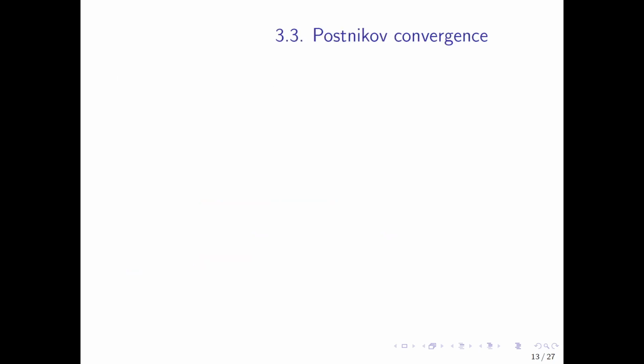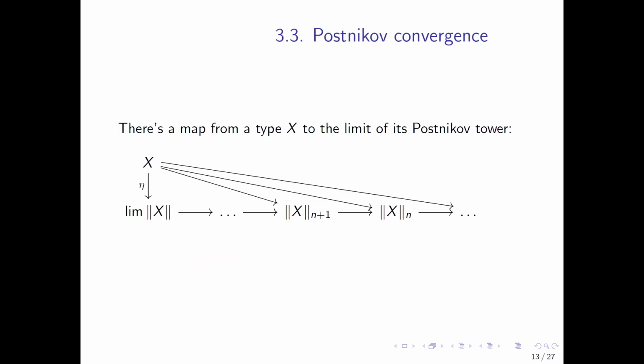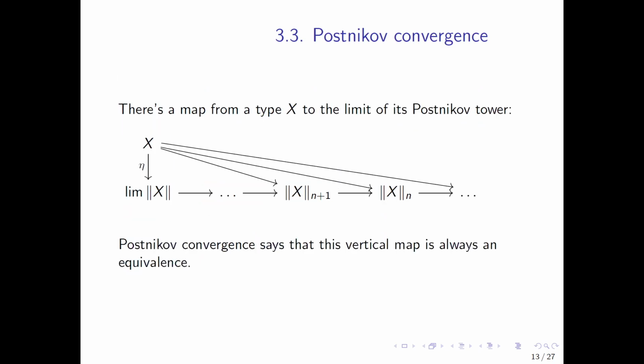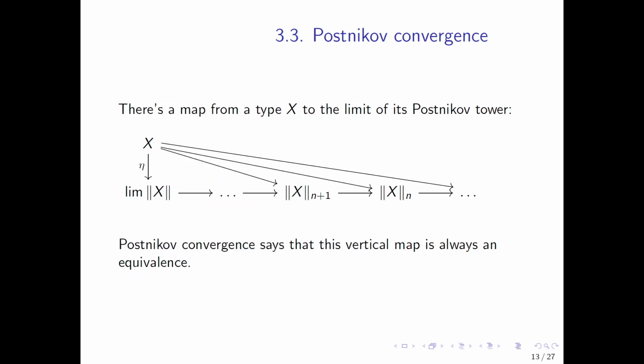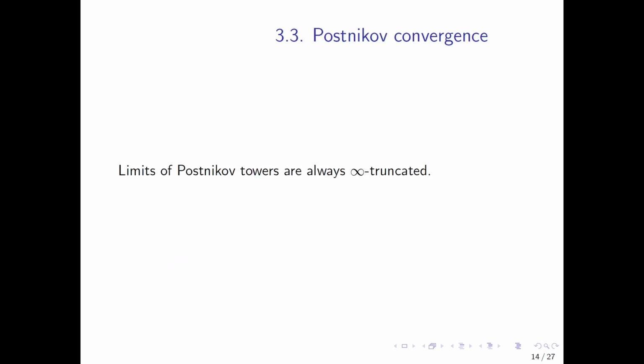Okay, second axiom, Postnikov convergence. There's a map from X into the limit of its Postnikov tower. This comes from the universal maps from X into the truncations of X, like this. Postnikov convergence says that this vertical map, this eta here from X into the limit of its tower, is always an equivalence. That's the axiom. That's Postnikov convergence. It asserts that this vertical map is always an equivalence.